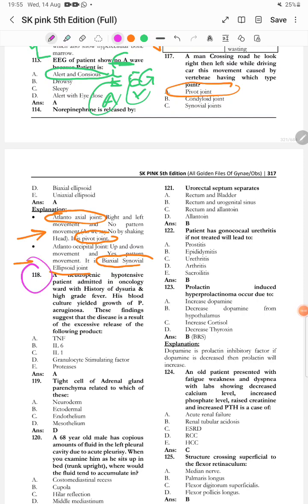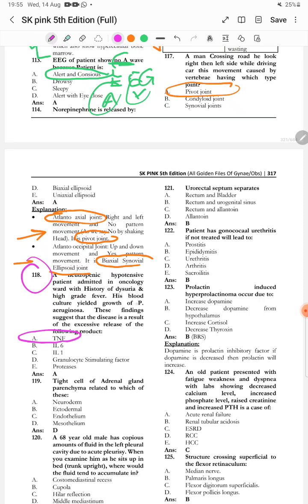Starting with MCQ 118, a neutropenic hypotensive patient admitted in oncology ward with history of dysuria and high-grade fever. His blood culture yielded growth of Pseudomonas aeruginosa. These findings suggest that the disease is a result of excessive release of which of the following?